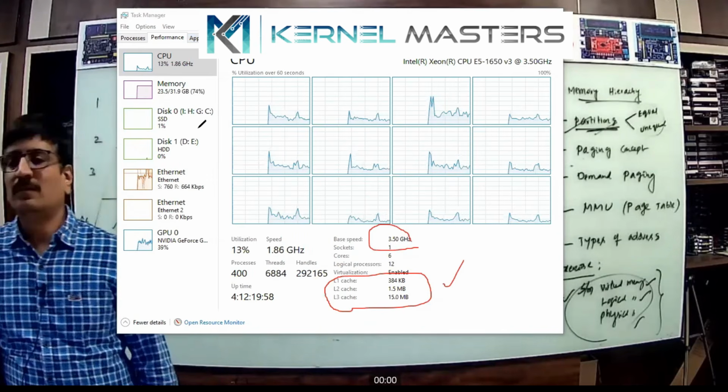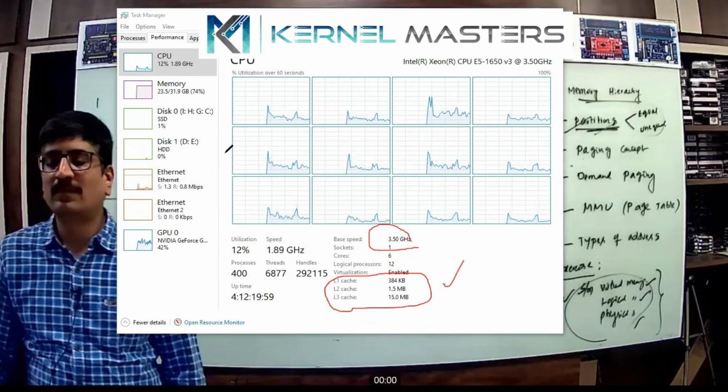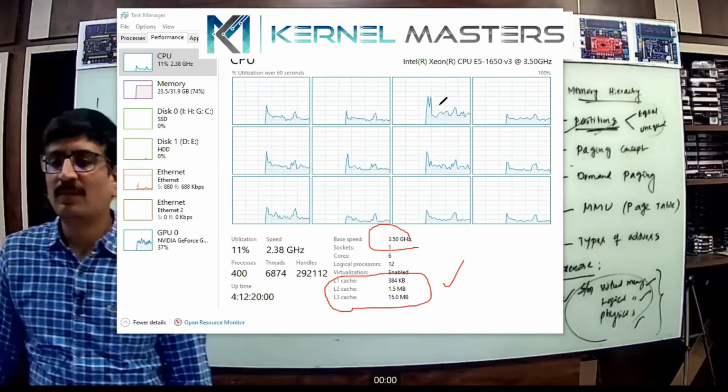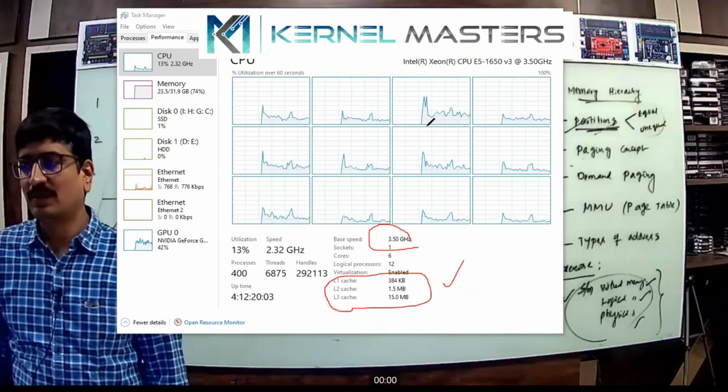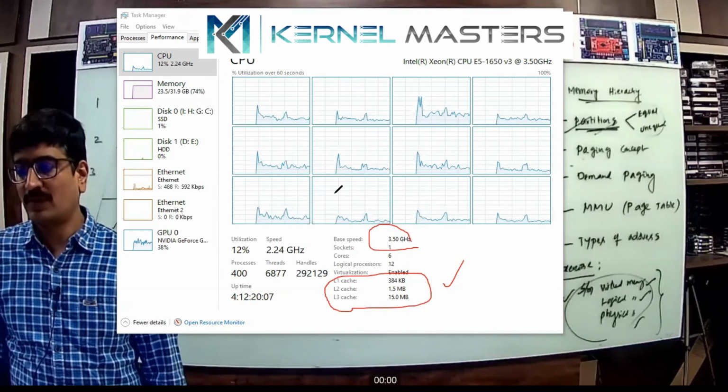We can change RAM but we don't have that option for cache, I guess, right? RAM can be changed, but cache we can't. Yes, correct.